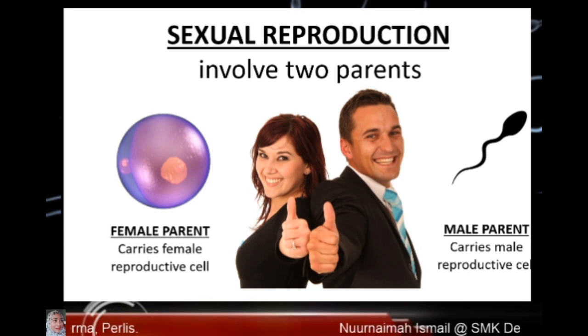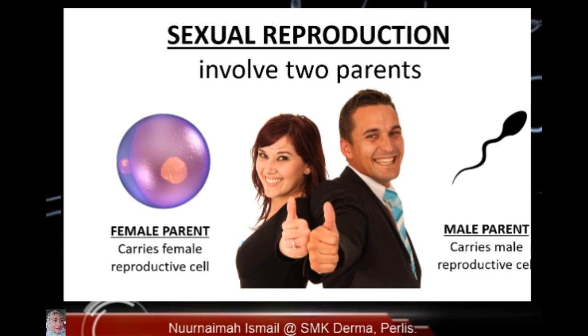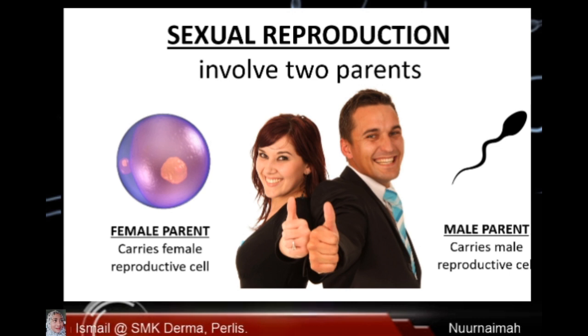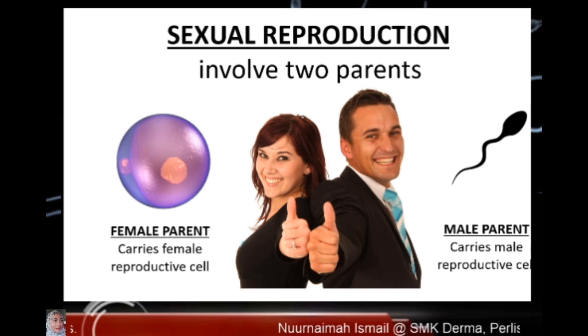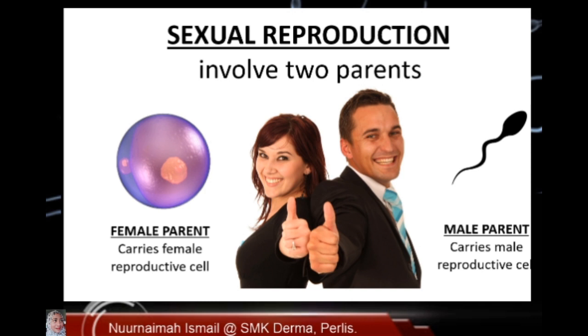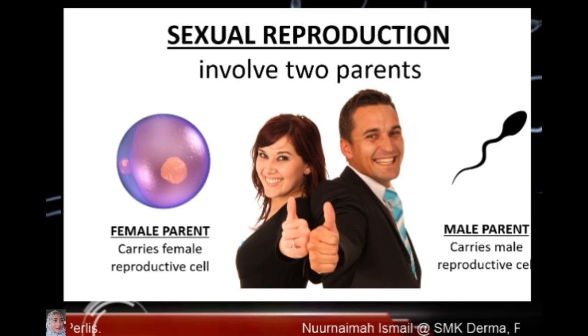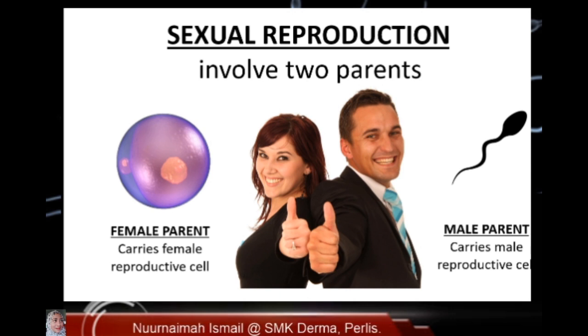Human reproduction is not only to produce offspring, but it also involves family bonding and love. Sexual reproduction involves two parents, which are male parents that carry the male reproductive cell, also known as sperm. Female parents carry the female reproductive cell, also known as ovum.